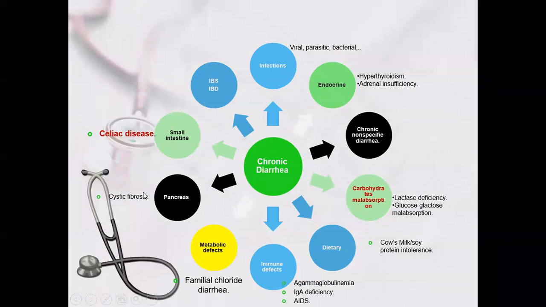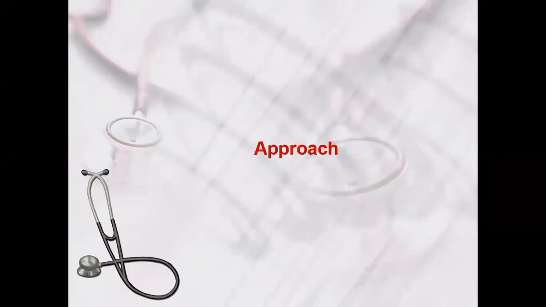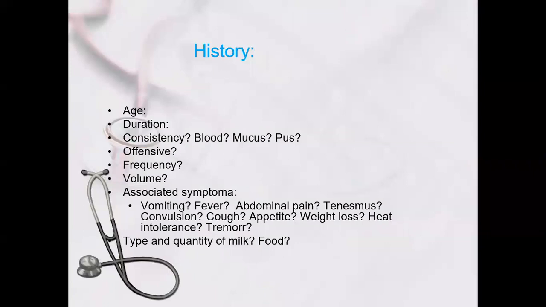Then the pancreas can be involved in cystic fibrosis, pancreatitis, celiac disease, and in adults we discussed IBS, irritable bowel syndrome, and inflammatory bowel disease. This is the list of causes that can lead to chronic diarrhea. And how do we approach and differentiate between all these causes? It is very difficult. We have to go into a detailed history and examination to dig out what is the one cause of chronic diarrhea in the child.